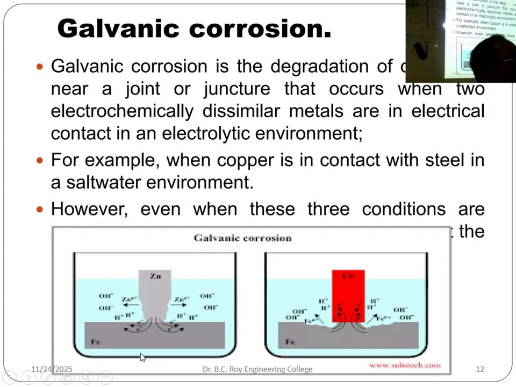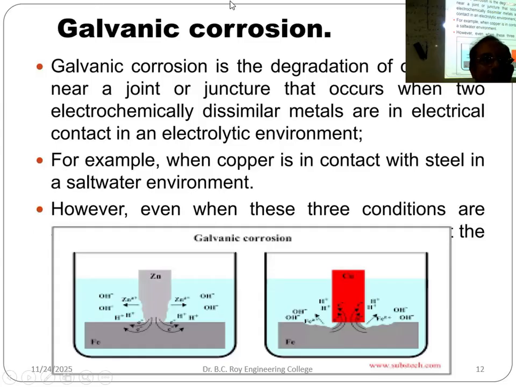That is the difference. From the picture you can understand, the iron is intact here, but the zinc is getting corroded. On the other hand, in this one, iron is getting corroded, but copper is intact. It depends which one is cathode and which one is anode, because we know anode gets dissolved, anode gets oxidized. So here zinc is getting oxidized, not iron, but here iron is getting oxidized, not the copper, because of the electrochemical position. In the electrochemical series, their positions are different. Zinc is above iron, that's why zinc gets corroded here. But copper is below iron, that's why iron is getting corroded, not the copper.